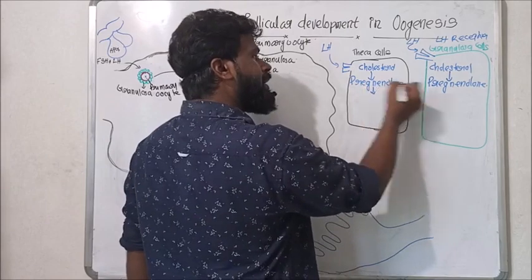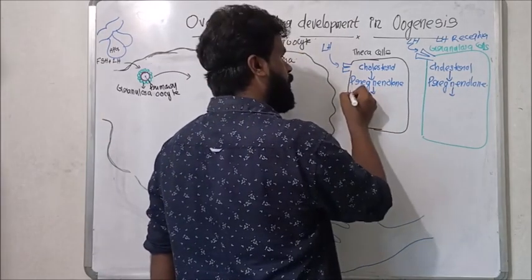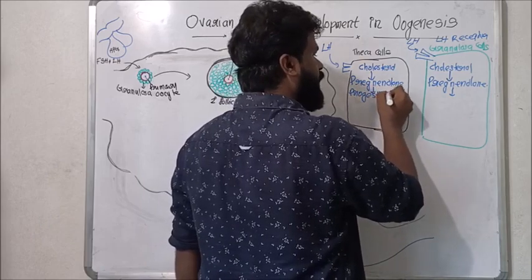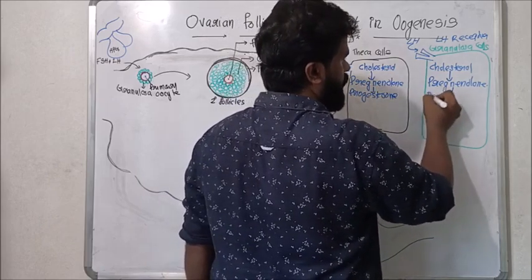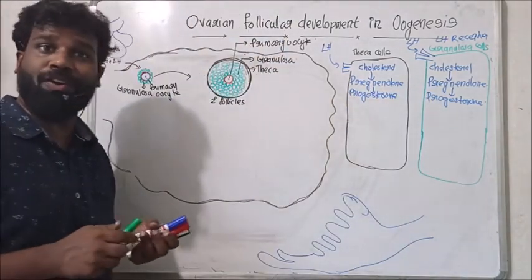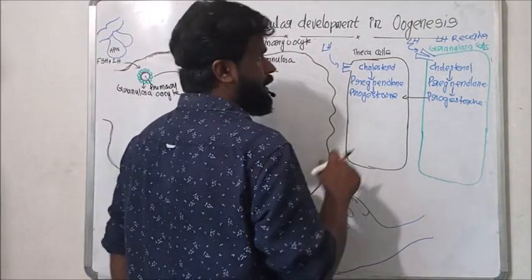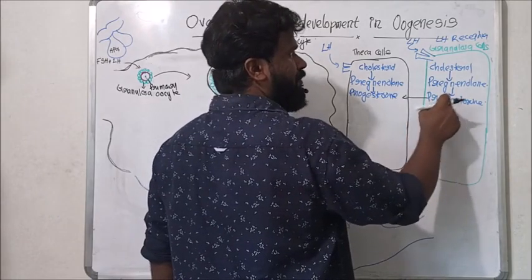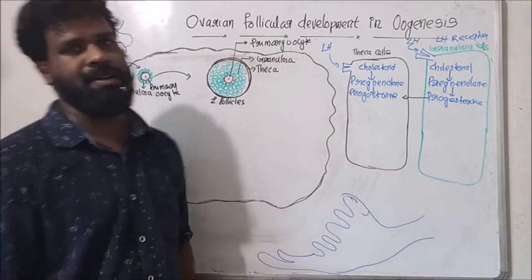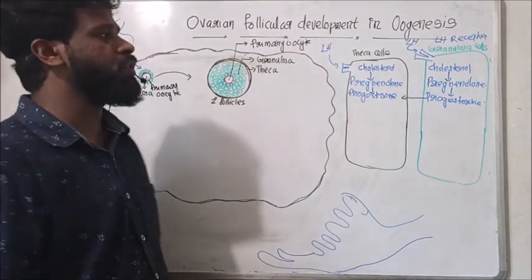And this pregnenolone is converted to the hormone progesterone. The progesterone formed in the granulosa cell is transported to the theca cell.